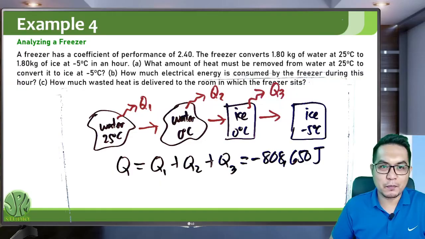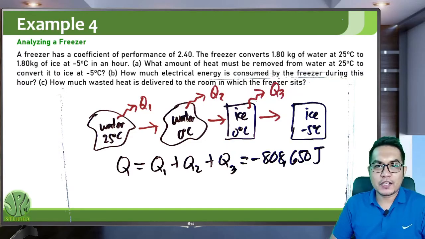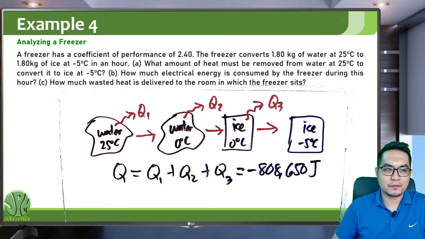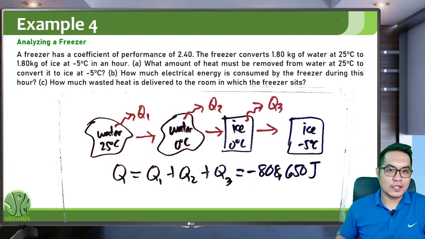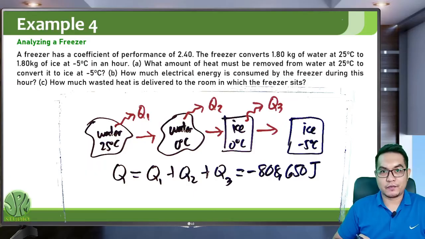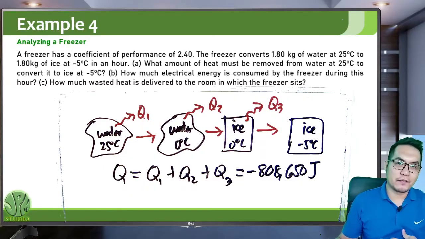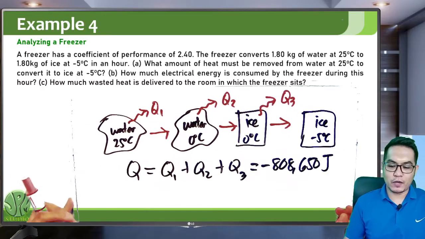It's a calorimetry problem. Letter B: how much electrical energy is consumed by the freezer during this hour? How much energy means how much work. This question converts to how much work is done by the freezer in 1 hour.